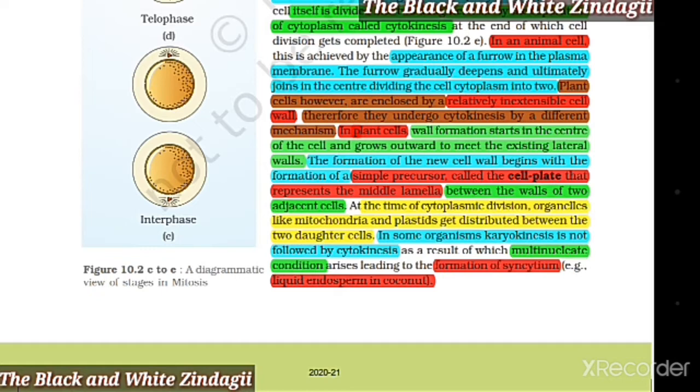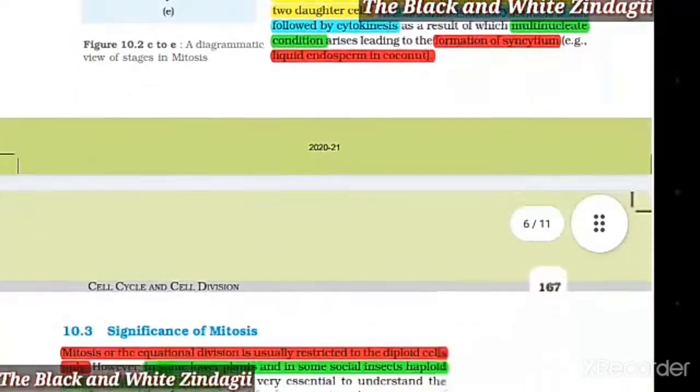In some organisms, karyokinesis is not followed by cytokinesis, as a result of which a multinucleate condition arises, leading to the formation of a syncytium. Example, liquid endosperm in coconut.